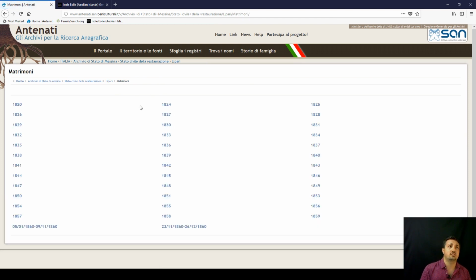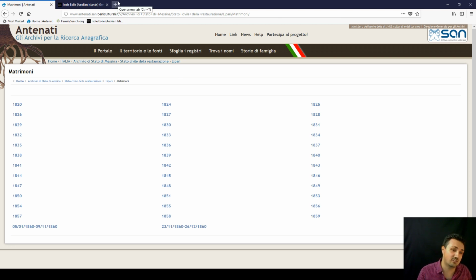Now, myself, I've actually indexed all the marriages on Liberty from here, as you can see, from 1820 all the way to 1860. And there are also some years in between that are missing. In this case, we can see that 1821, 1822, 1823 is actually missing, and then it goes to 1824, 25, 26, 27 onwards. And then I believe 1852 is missing, and at the moment, well, look, they're not online, and I don't think they'll ever come online. They're just at the moment online missing.